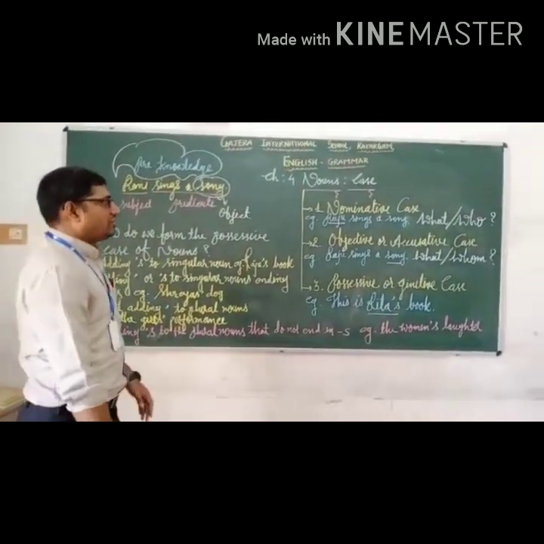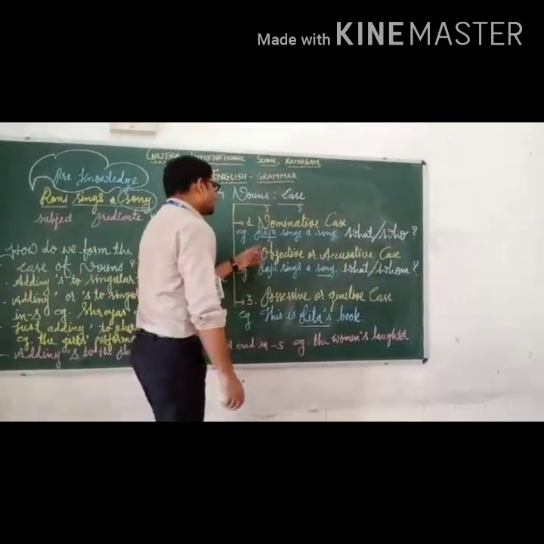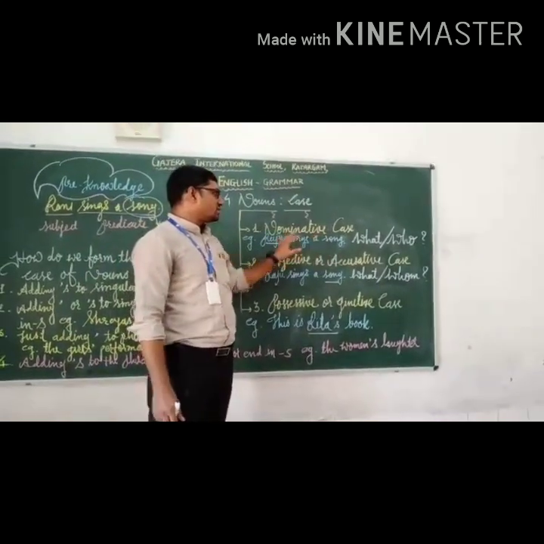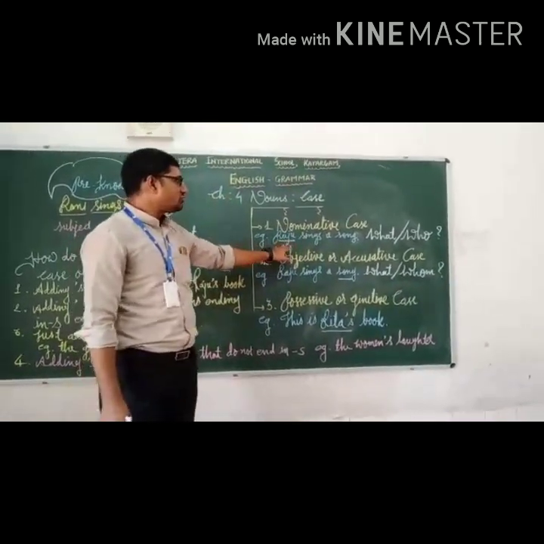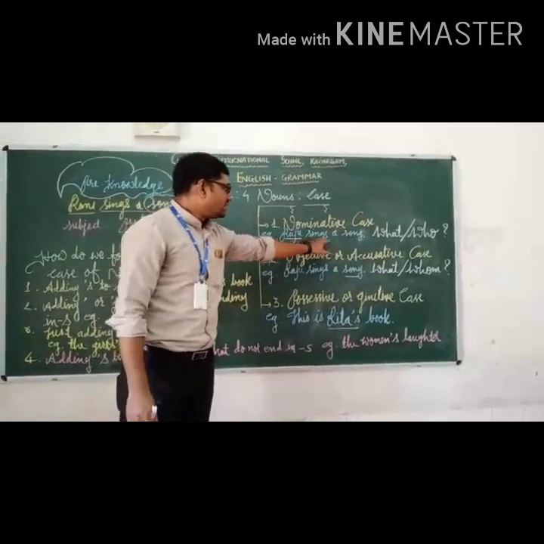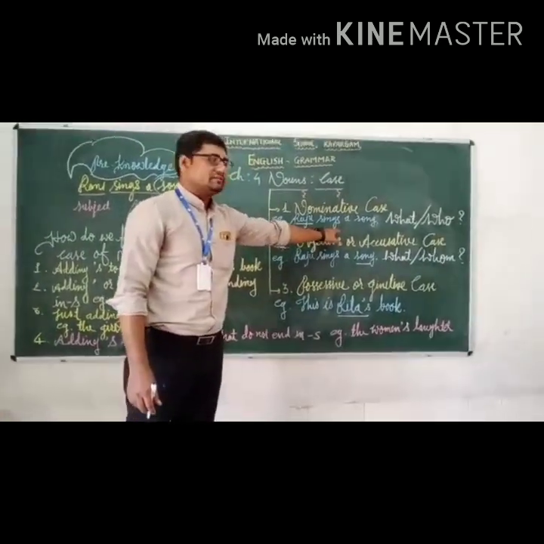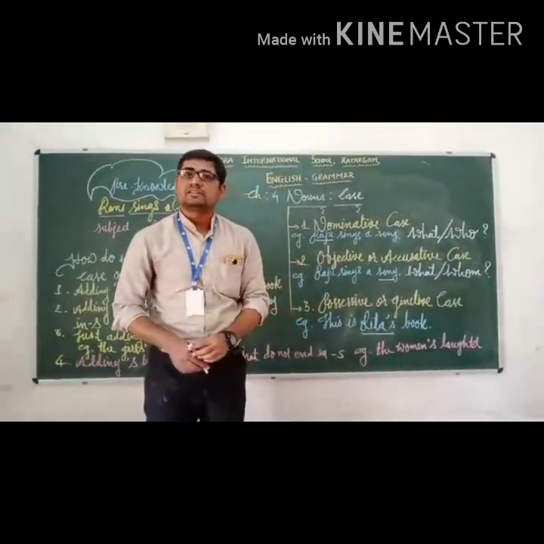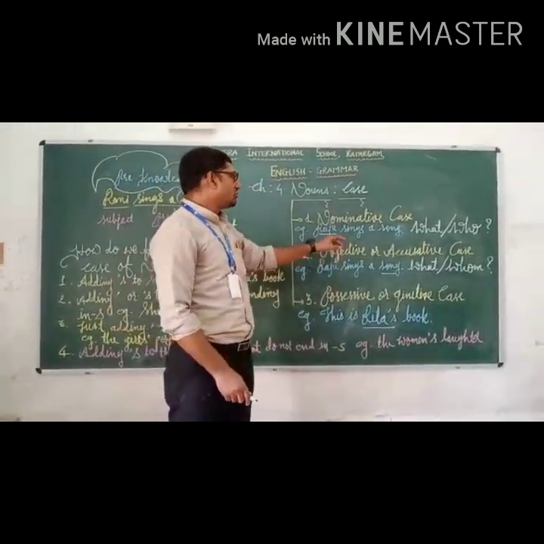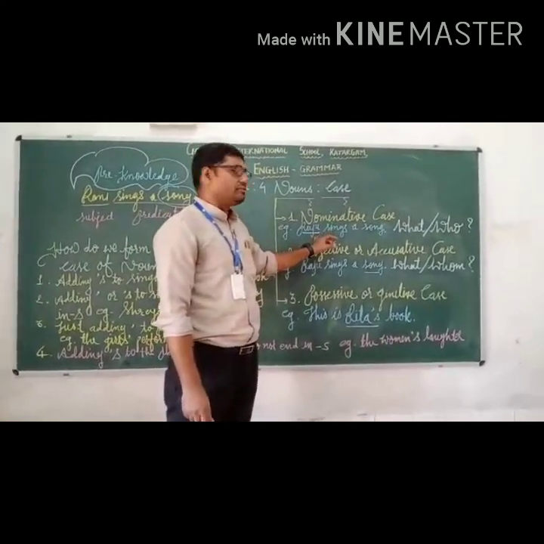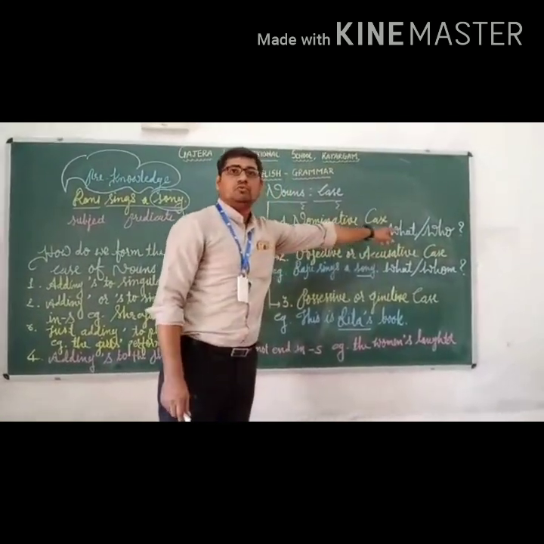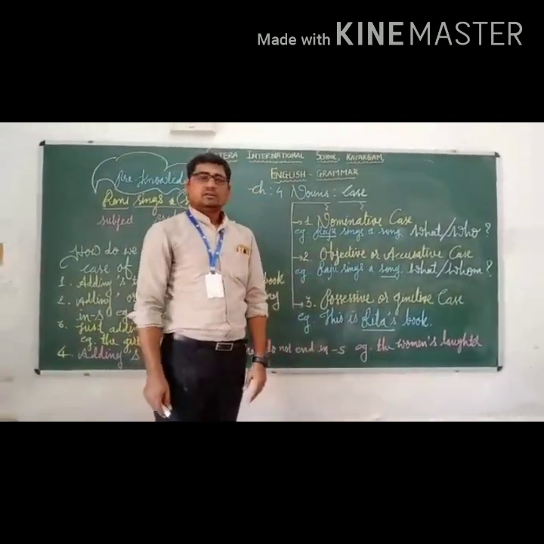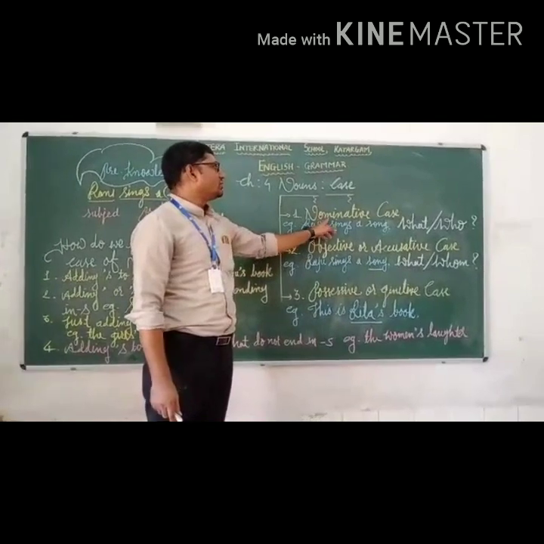Now let's see first nominative case. One example has been kept here. Raju sings a song. In this statement, Raju is the subject. Sings a song, we can say it's the predicate part, but here we have to identify the nominative case. It is also known as subjective case. If you want to identify the subject in this statement, you will have to ask with what or who. So let's ask who sings a song. You will get Raju, so Raju will become your nominative case.